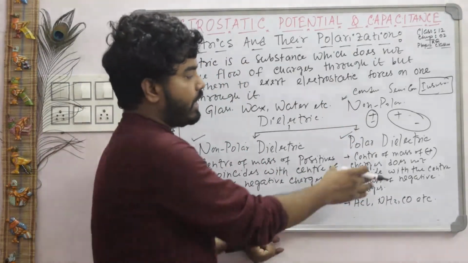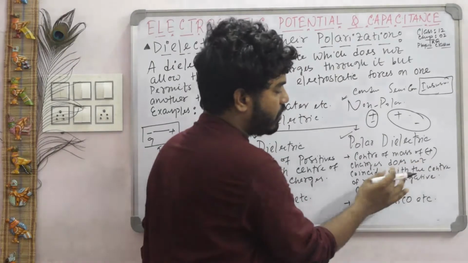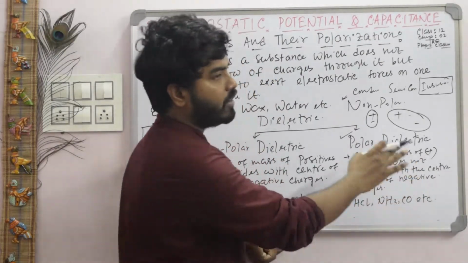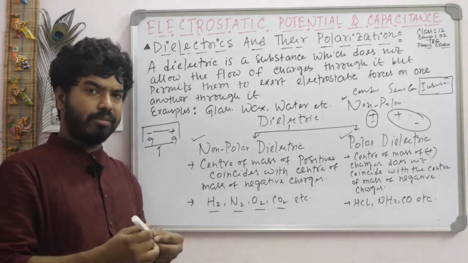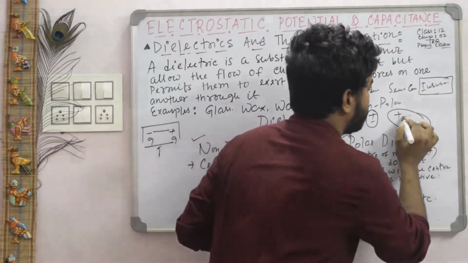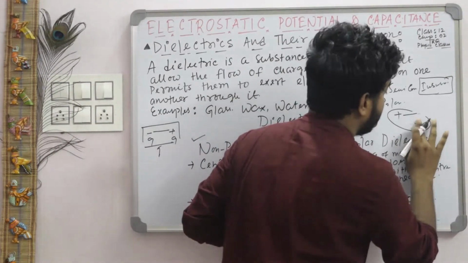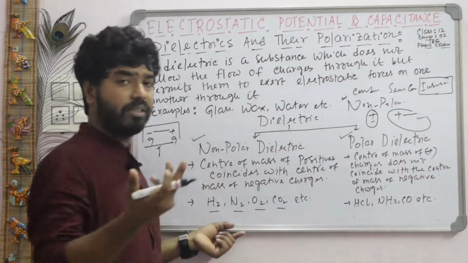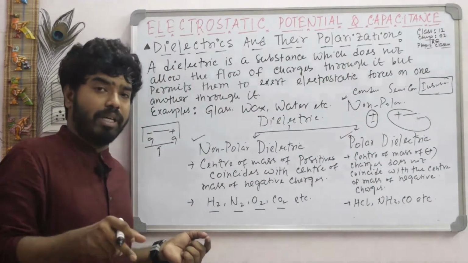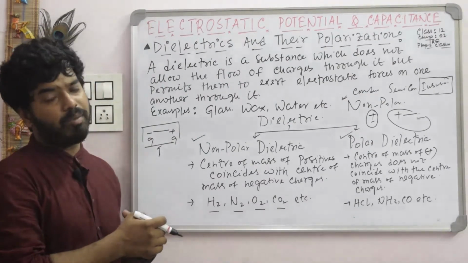So in a polar dielectric, the center of mass of positive charge does not coincide with that of negative charge. So we can say in a polar molecule there is a separation. That means there is a small separation between two charges, and if the charges are equal, then there is an electric dipole moment.